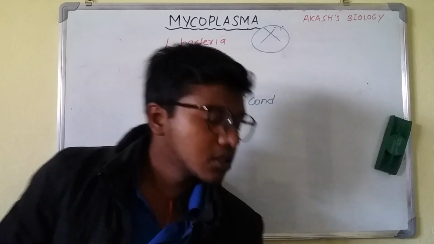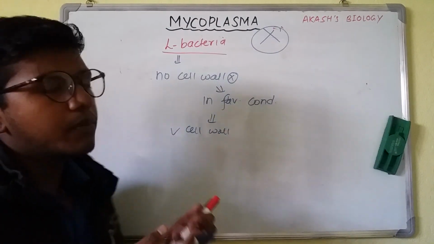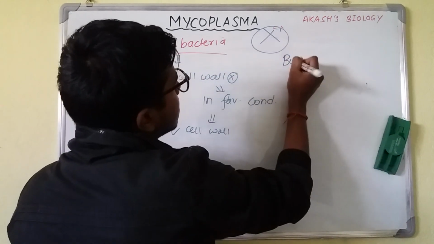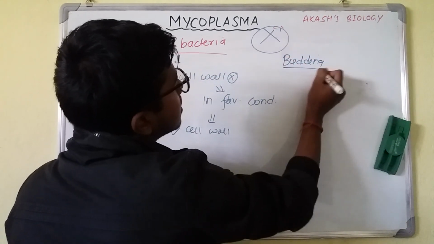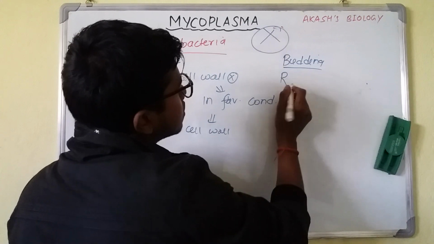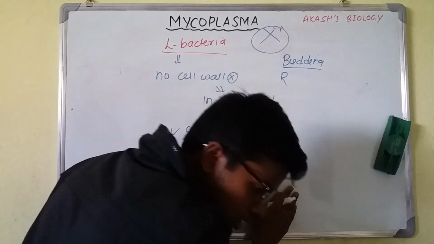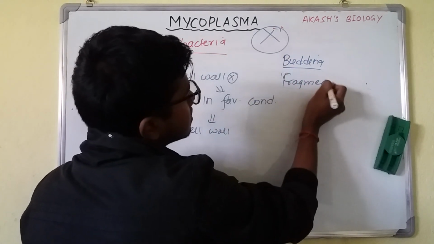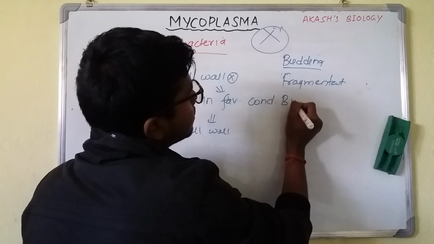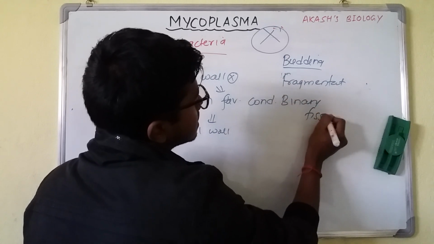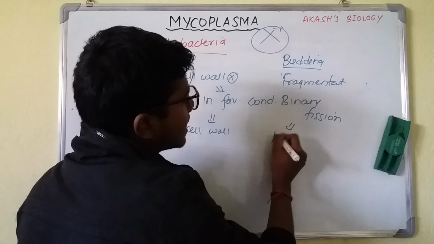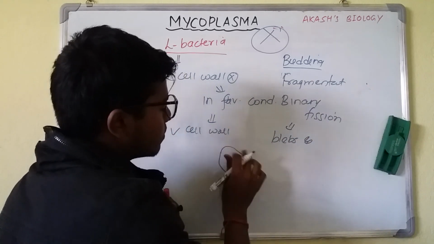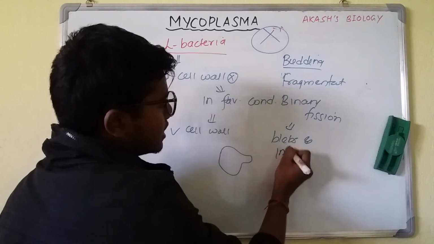Another thing is reproduction. The reproduction occurs by binary fission, budding, fragmentation, and binary fission. In binary fission there will be bleb and infrableb formations. Blebbing means a protrusion of a part of the cell, and bleb formations.